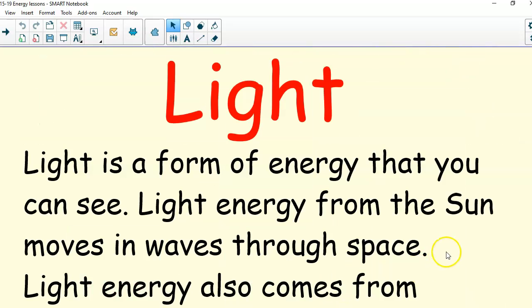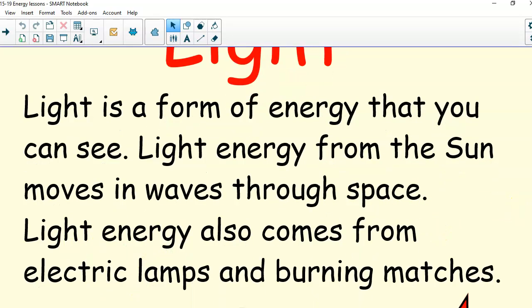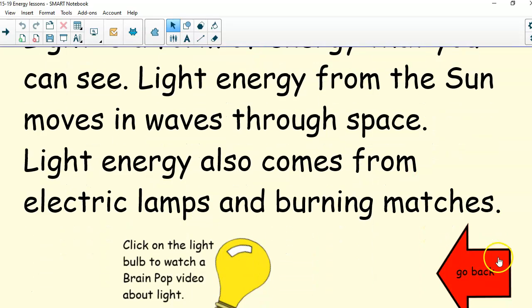The last one we have is light. Light is a form of energy that you can see. Light energy from the sun moves in waves through space. Light energy also comes from electric lamps and burning matches or burning wood, burning things. You get the gist of that.